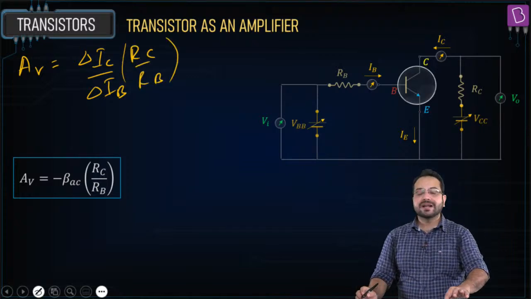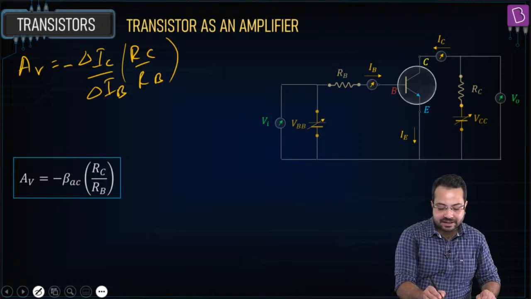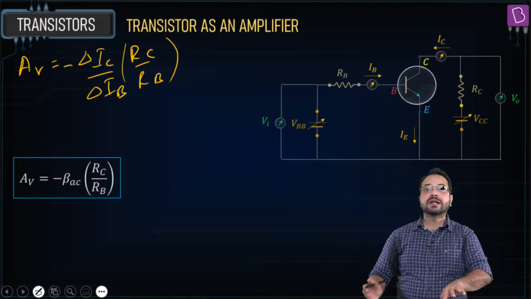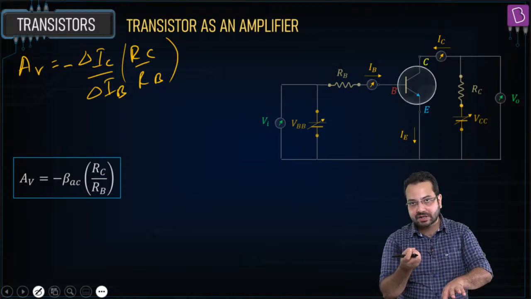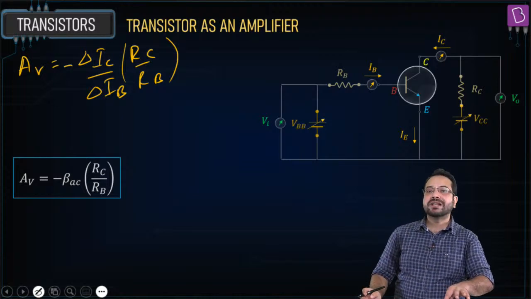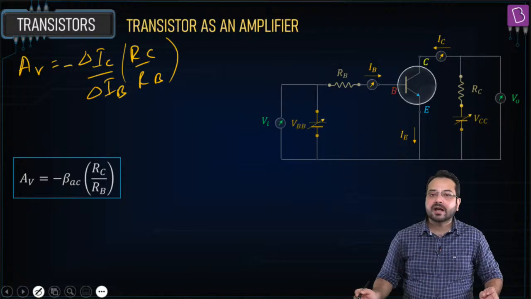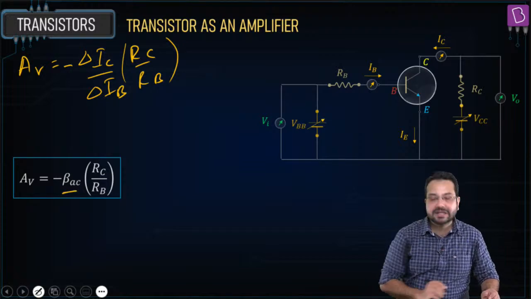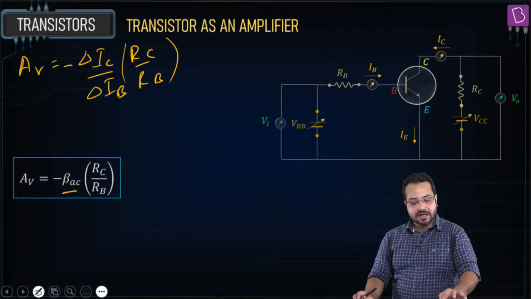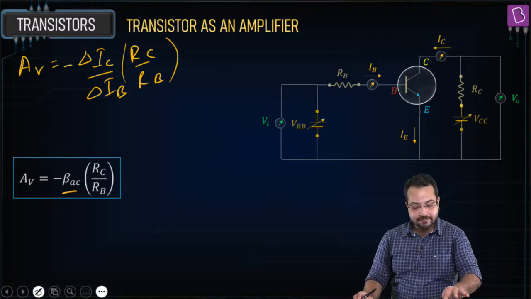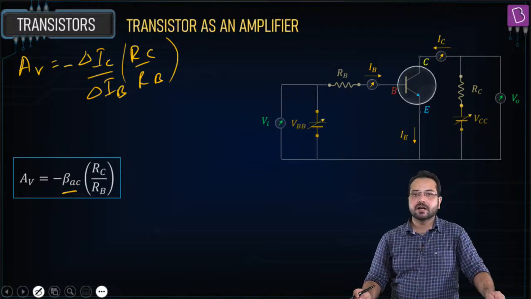And we'll have a negative sign also, because if the input voltage increases, the output voltage decreases, and vice versa. So what is delta IC upon delta IB? We have seen that delta IC upon delta IB is called beta AC, and then multiplied by RC by RB.